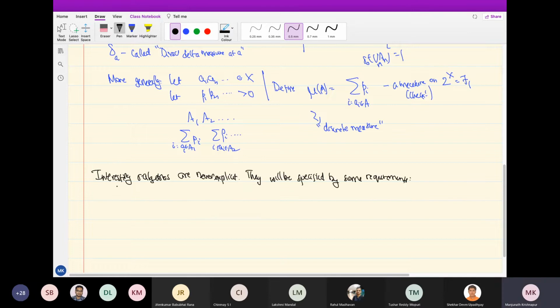Like what requirement? Let me say this. So here is the notion of a generated sigma algebra. Most sigma algebras that we are interested in will be of this form. Okay, so X is a set, always non-empty, and let's say S is a collection of subsets. It's not in itself a sigma algebra. Just an arbitrary collection of sets.